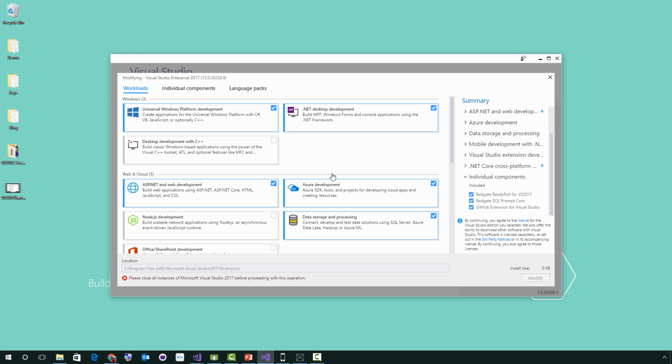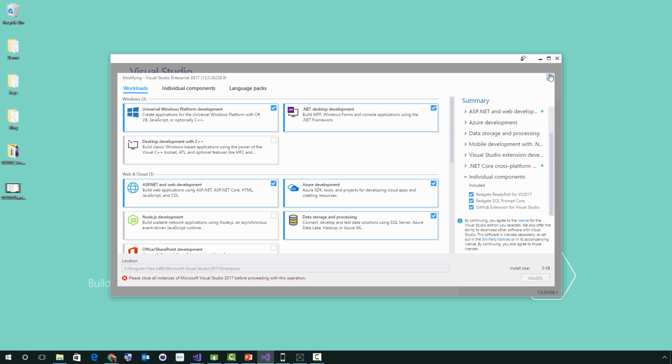Now, if you don't select anything, you'll get a core development shell of Visual Studio. And that only takes about 4 or 5 minutes, I want to say, to install. The nice thing is when you modify it here, which I've just launched the Visual Studio installer, which is an actual desktop app here, I can modify it at any time.